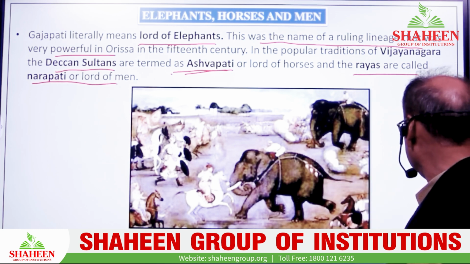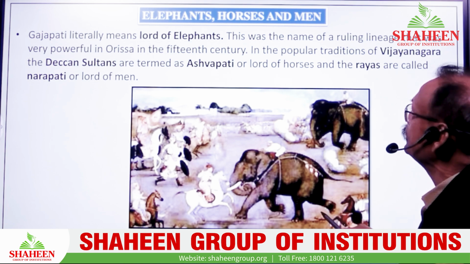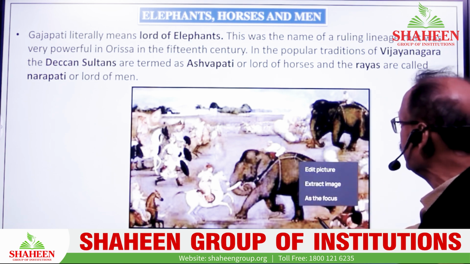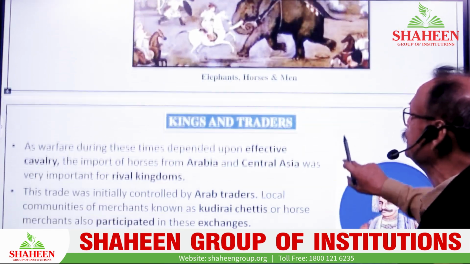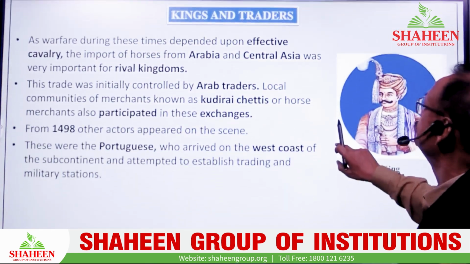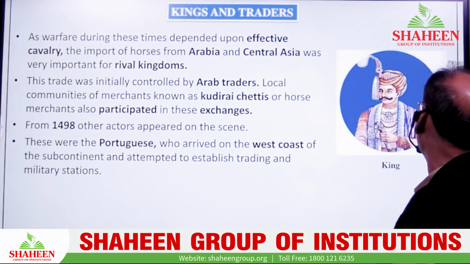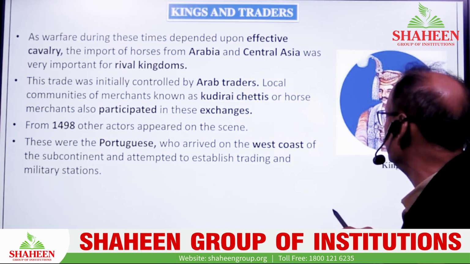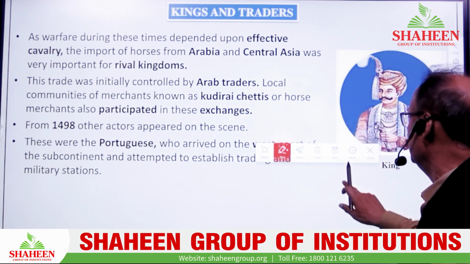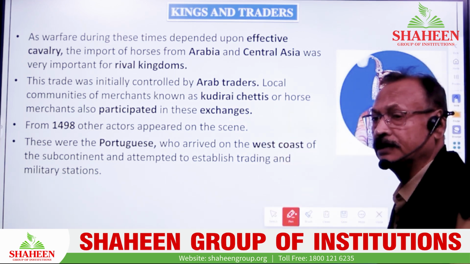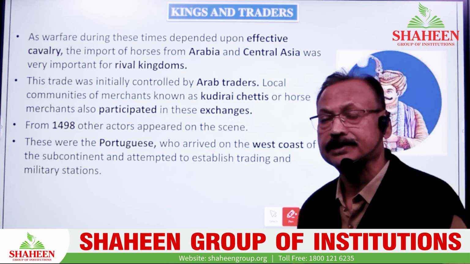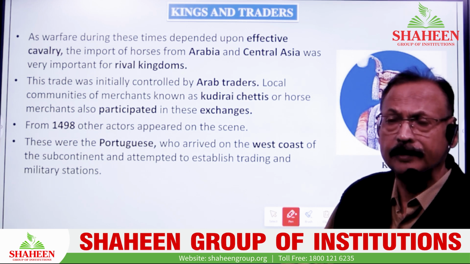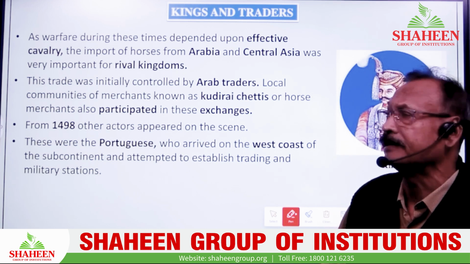That is why this region is known as the land of elephants, horses and men. Rise or rise means imperial was here, the king and the traders. As you know, the Vijayanagar Empire was very famous for its cultural composition, the trade, the commerce, the administration, art, architecture, music